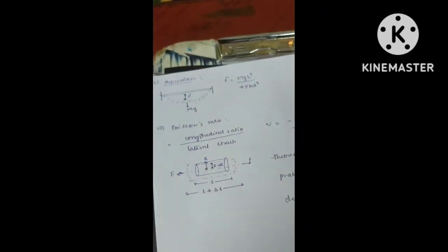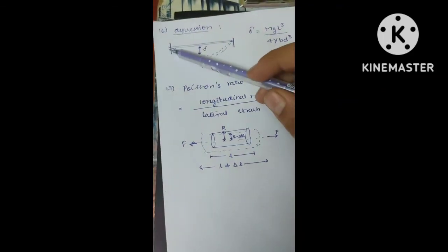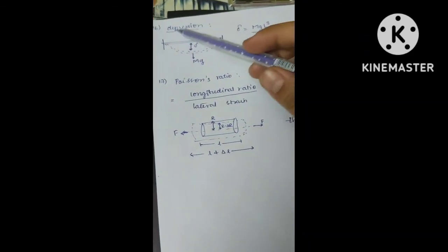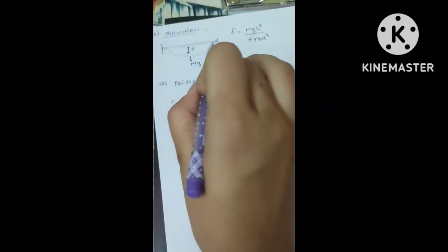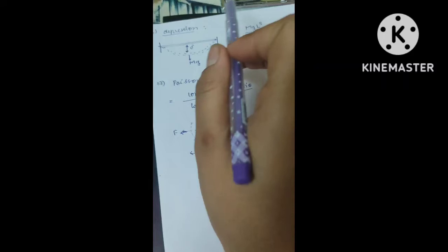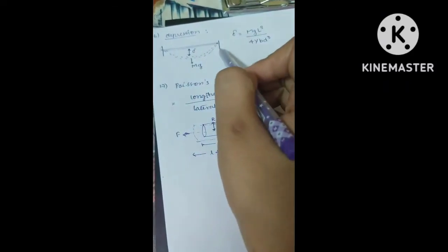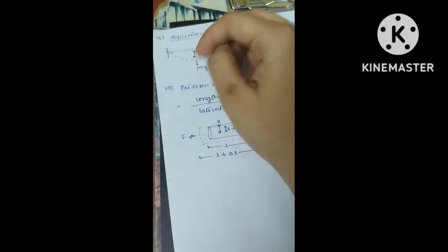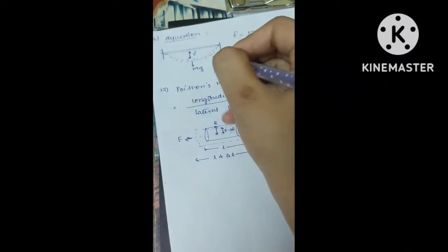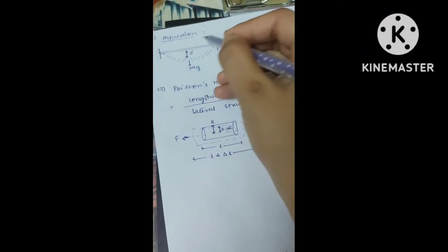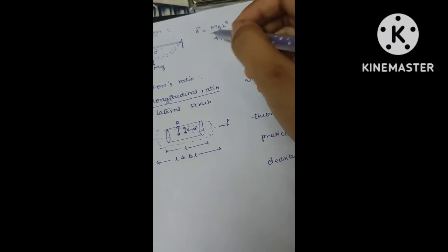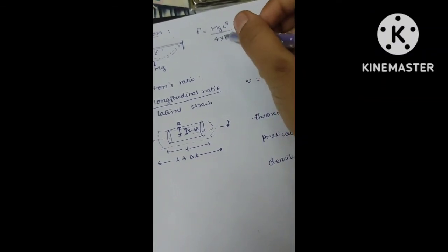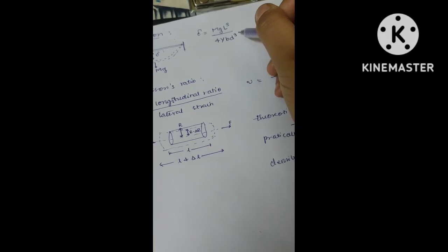Now the last two important concepts, the 16th and 17th points. First, depression. There is no derivation for this formula, and it is asked only in very typical, rare cases. For example, between two fixed supports a wire is pulled like this, so it will show some depression. Now what is the amount of this depression? This depression is equal to mg L cubed divided by 4 Y b d.